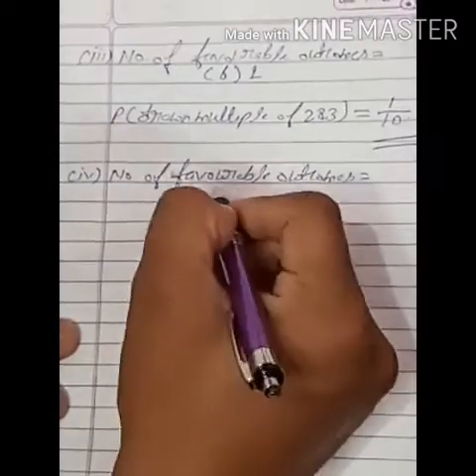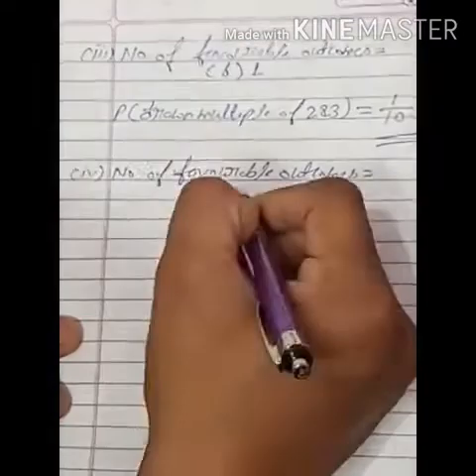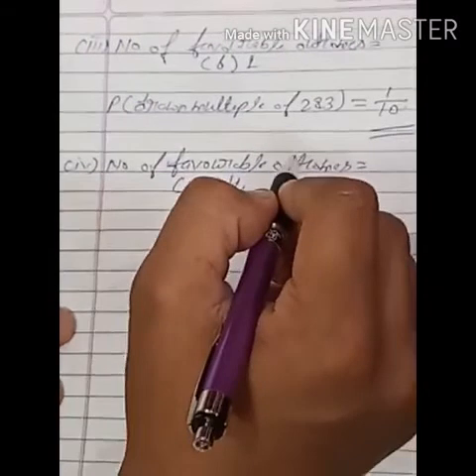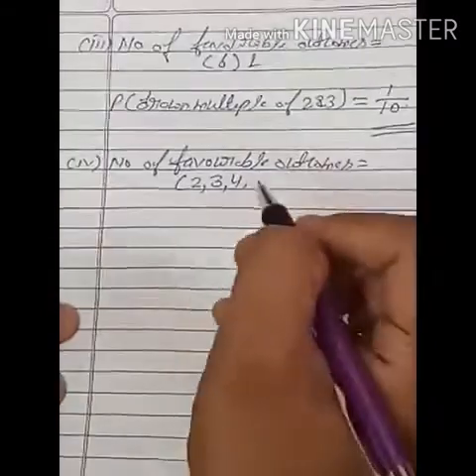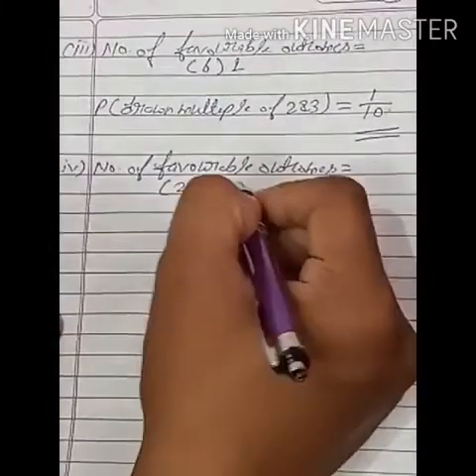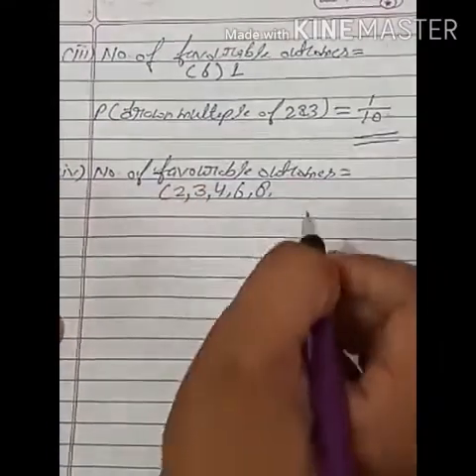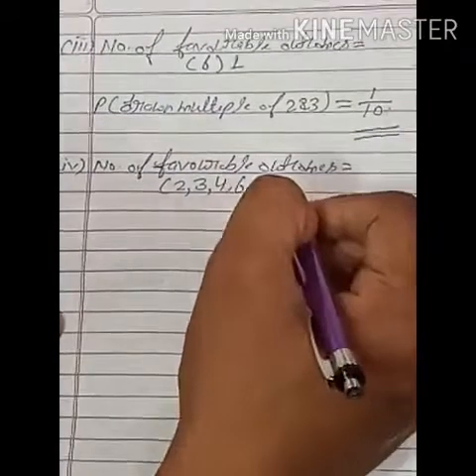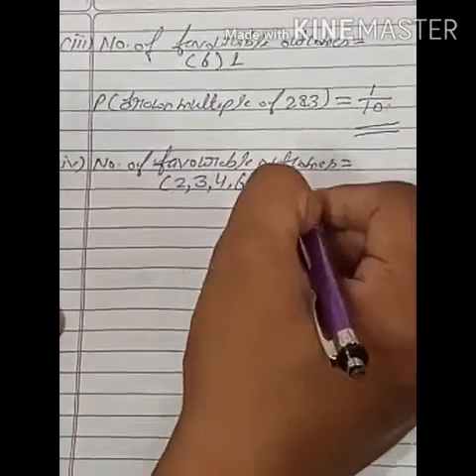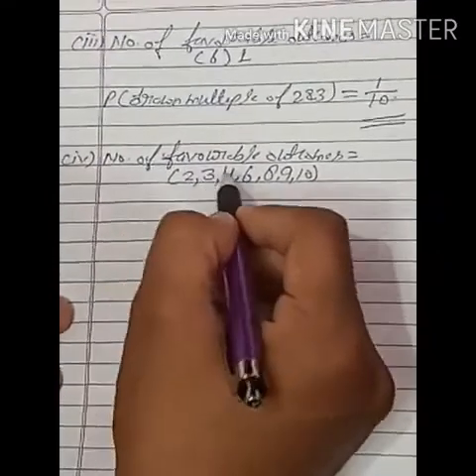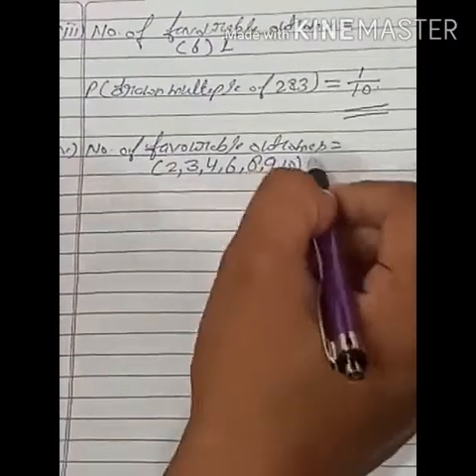So 3 we will take because 3 is a multiple of 3. 4 we will take. 5 we will not take because 5 is not a multiple of 2 or of 3. So 6 we will take. 7 we will not take. 8 we will take. 9 we will take. 10 we will take. So the number of favorable outcomes are 1, 2, 3, 4, 5, 6, 7.